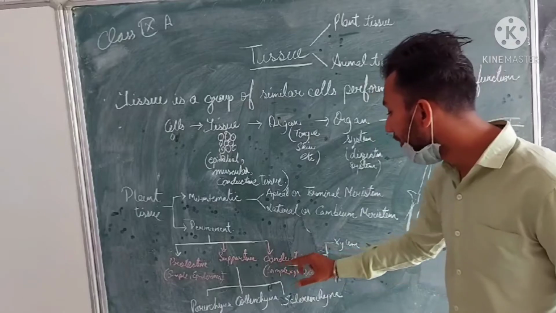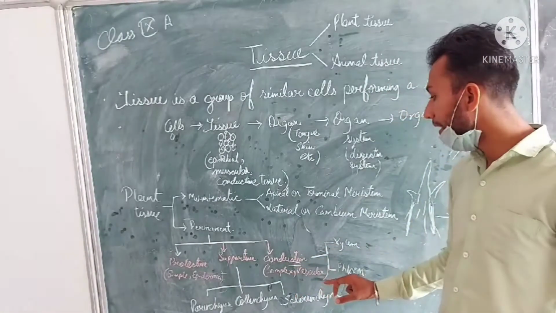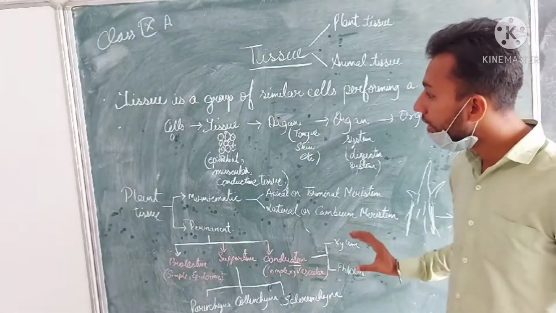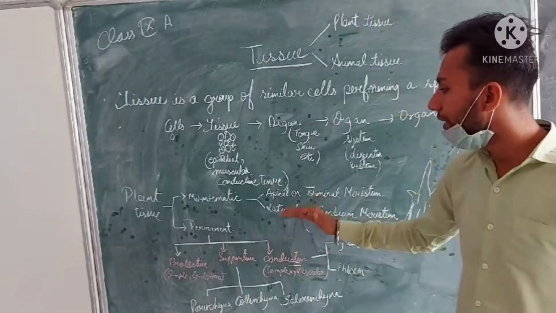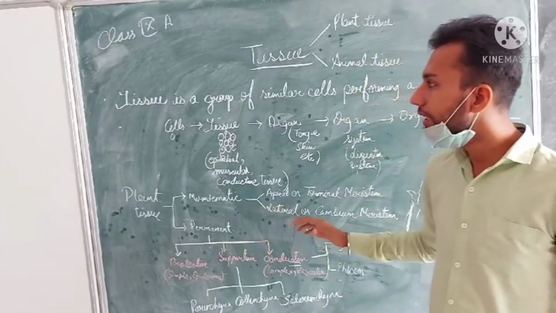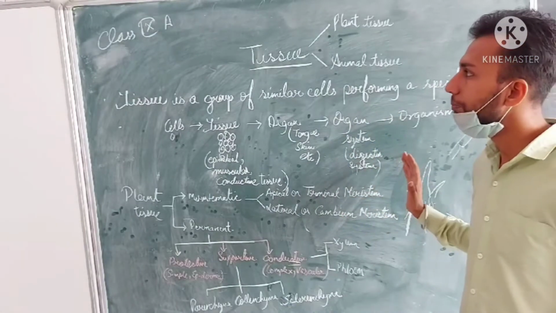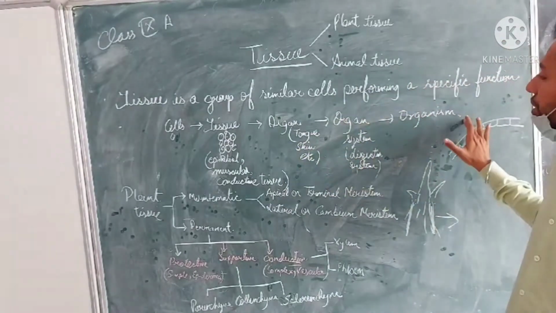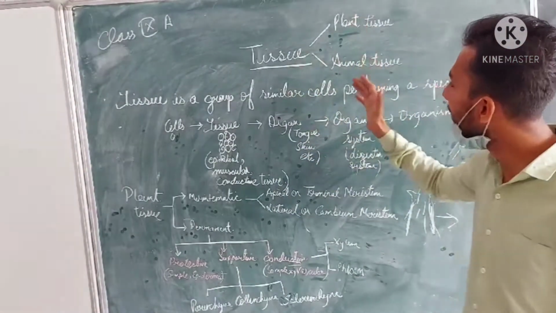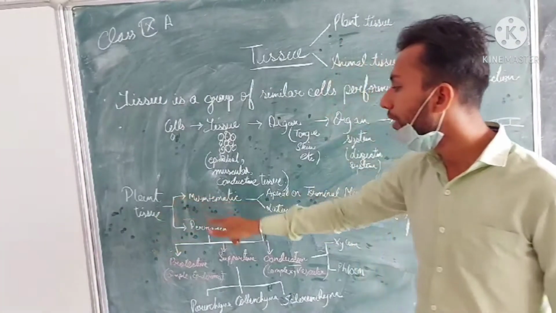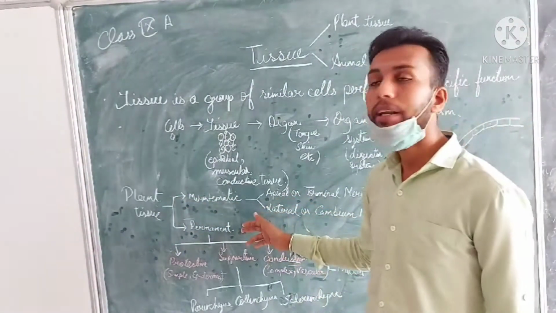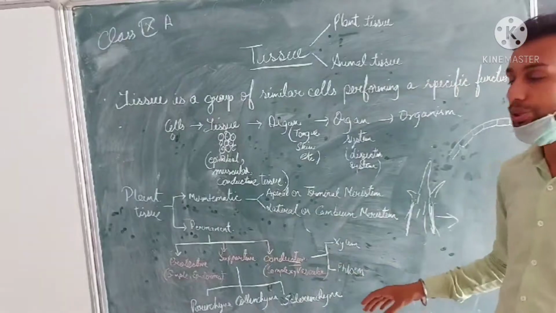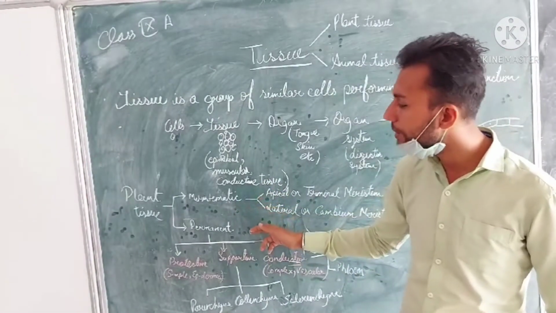The vascular tissue, or the conductive tissue, the complex permanent tissue, has been categorized into two parts, xylem and phloem. We will study each and every part of the meristematic and permanent tissue in detail after this lecture. So I think you already understood about tissue, its relation to the organism, plant tissue and animal tissue, and that plant tissue is further divided into meristematic and permanent tissues according to their division function, and the types of meristematic and permanent tissue. Now we will study the meristematic and permanent tissue in detail.